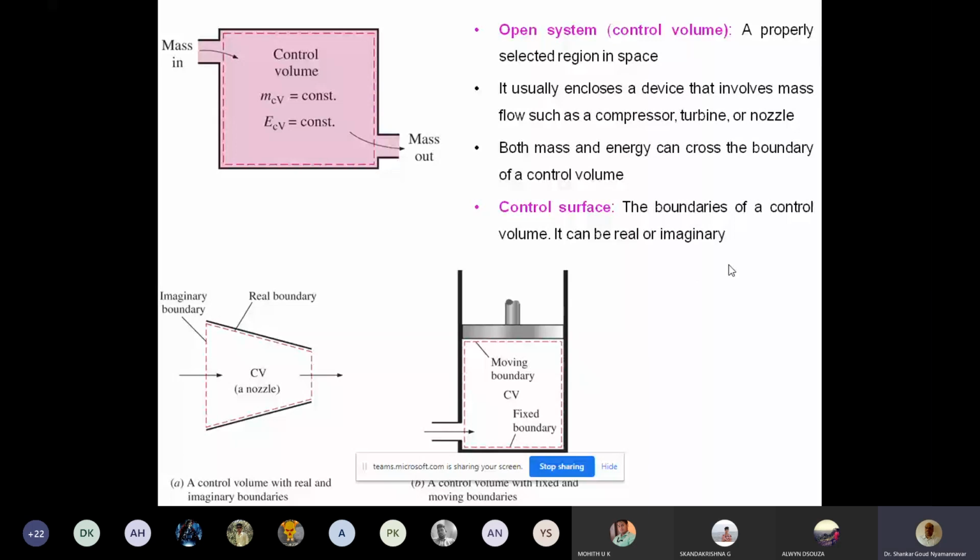So let's go to the next topic. Hope everything is clear here. Any doubt you have? Because these are very fundamental. You should be 100% clear. There should not be any doubt in these concepts. When I say system, boundary, surrounding, open system, closed system, fixed boundary, moving boundary, imaginary boundary, real boundary, any doubt in any of these definitions? If there are no doubts, we'll continue further. At any point of time, if you get doubts, please don't hesitate to ask.